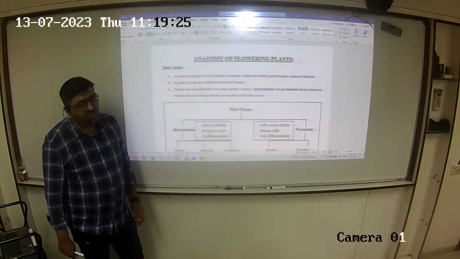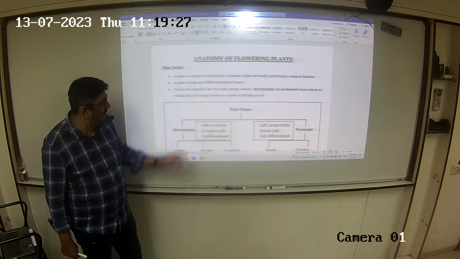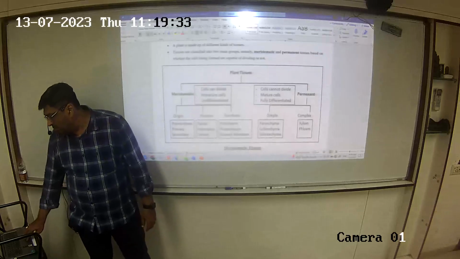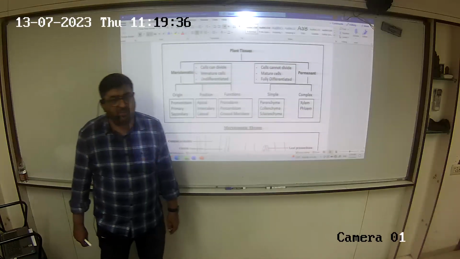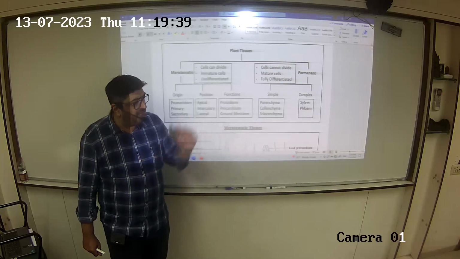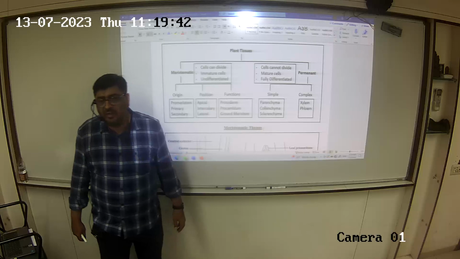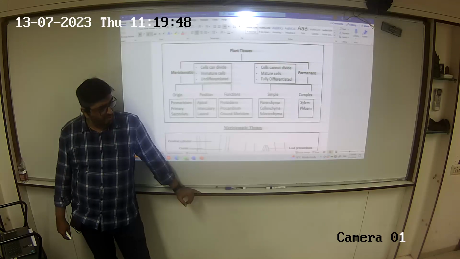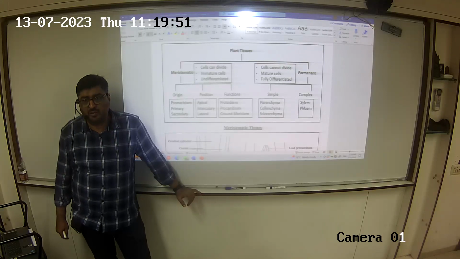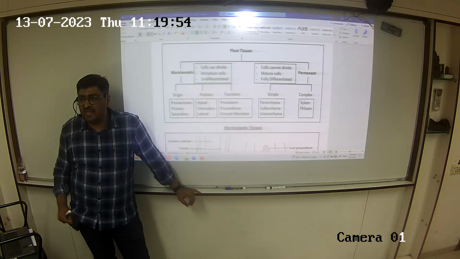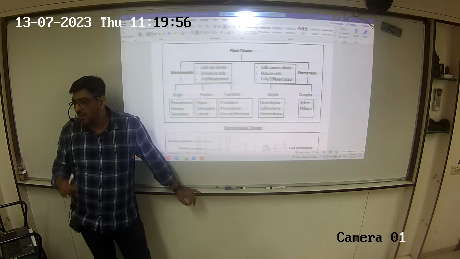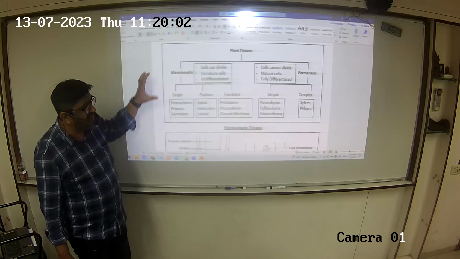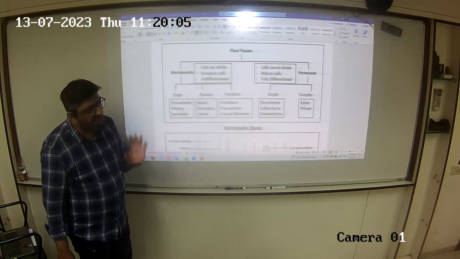Plant has different kinds of tissues. There are two different types of tissues in plants. We have meristematic tissues and permanent tissues. The two major groups of tissues are meristematic and permanent. We already have introduced meristems when we did root apical meristem and shoot apical meristem. Right? So we already know what are meristematic tissues. They are the ones where the cells are in a constant state of division. Great. Now first we will go to classification of meristems and then maybe classification of permanent.